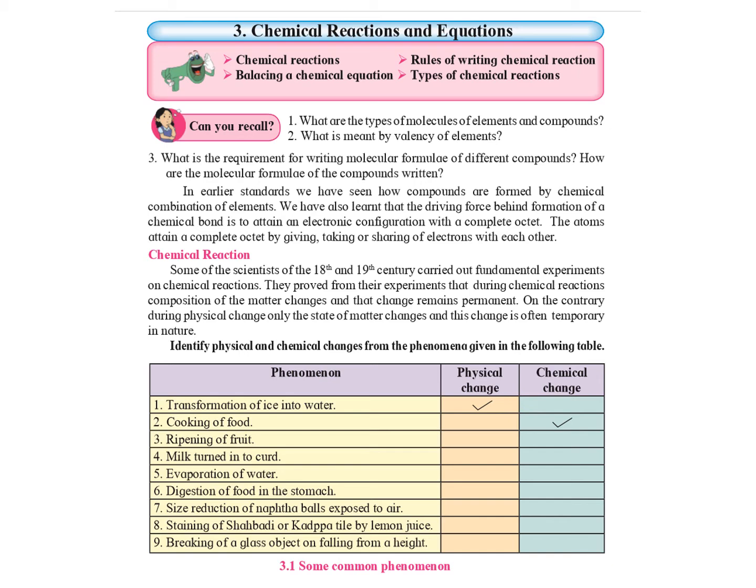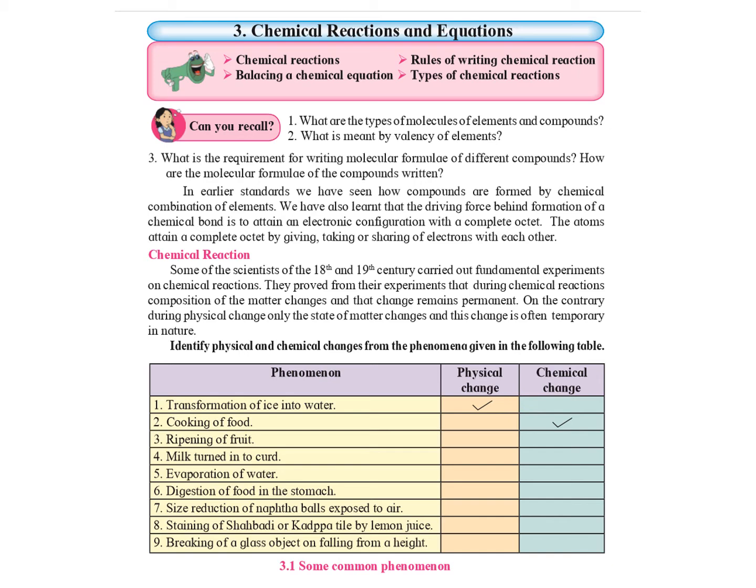Physical change is usually temporary in nature. For example, melting of wax, melting of ice, etc. What is a chemical change? A chemical change is a change in which the composition of the matter changes and it is a permanent change. Usually a new substance is formed during a chemical change.